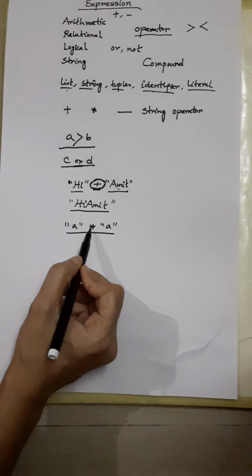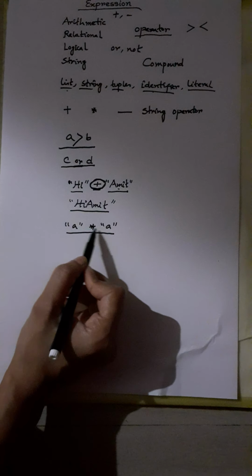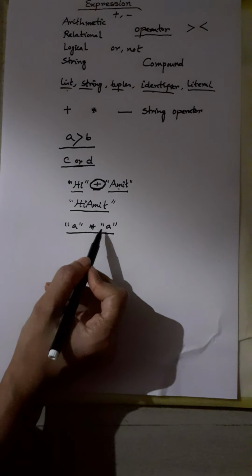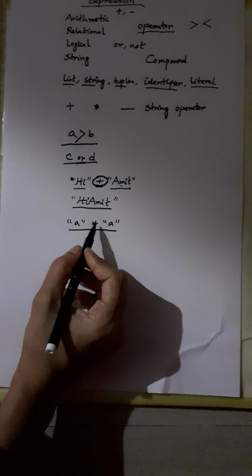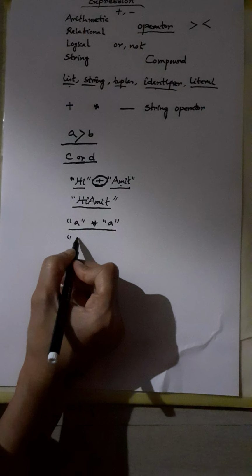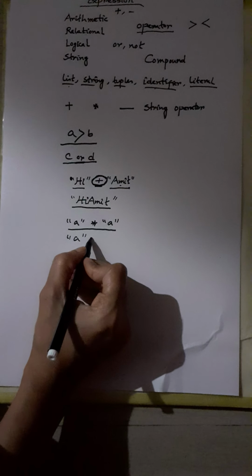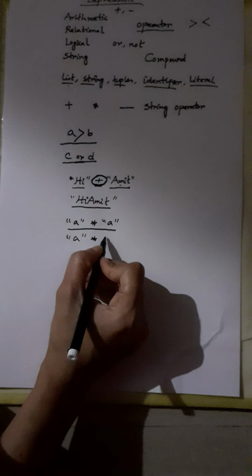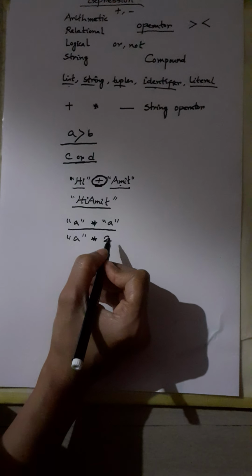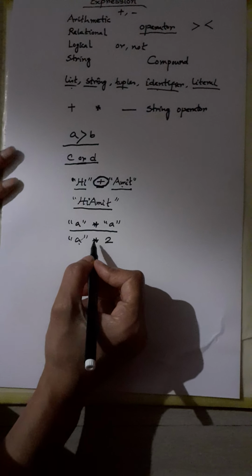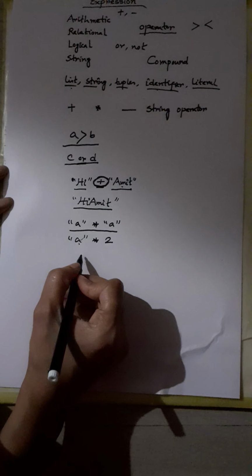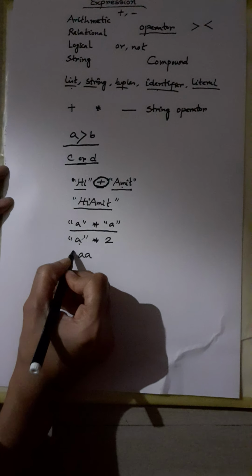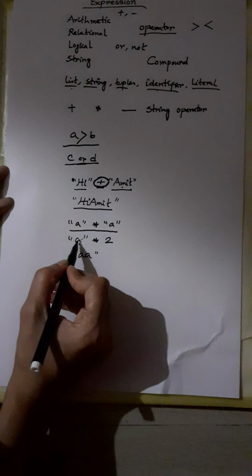But if you are using this star operator on both the strings, then it will give you an error, because this is not the right way to use this star. How can you use the star? "A" star 2. Then what will happen? It will work as a replication operator, and it will give you the result "AA". Means "A" will be replicated.